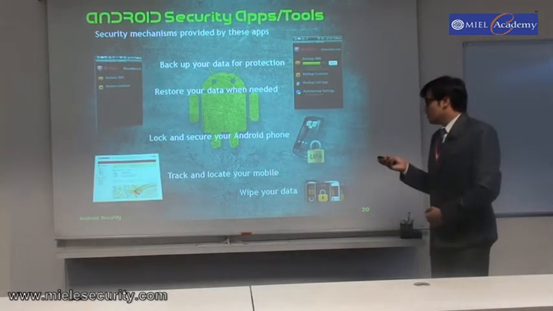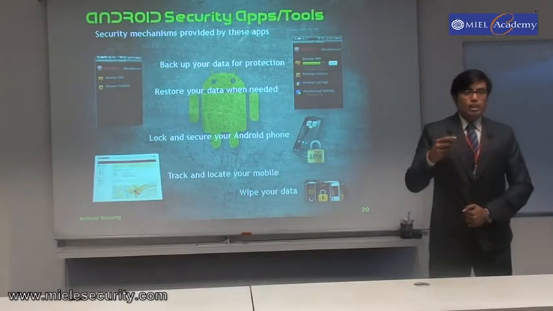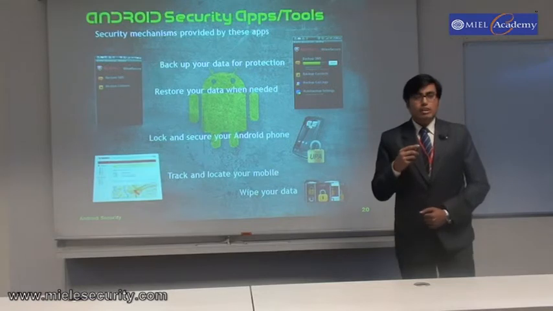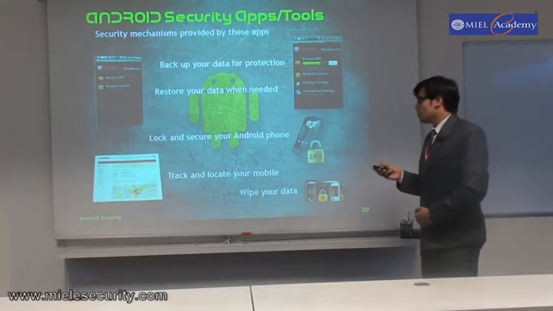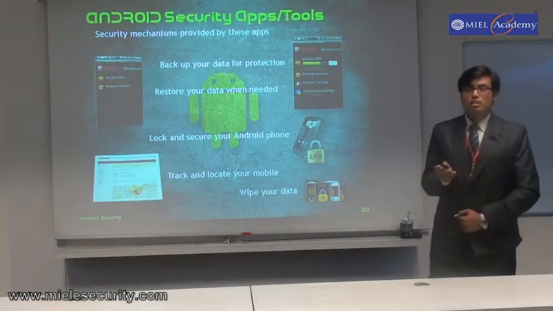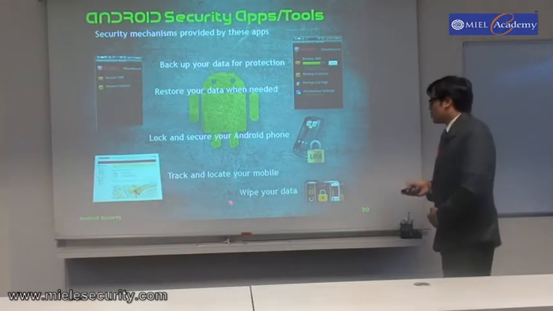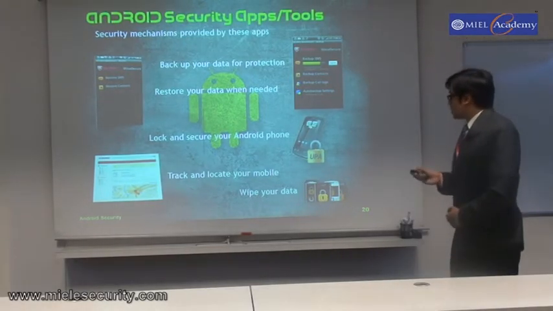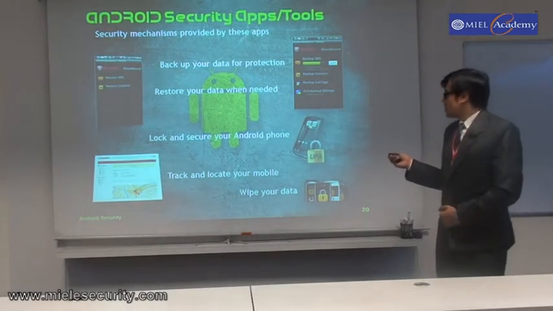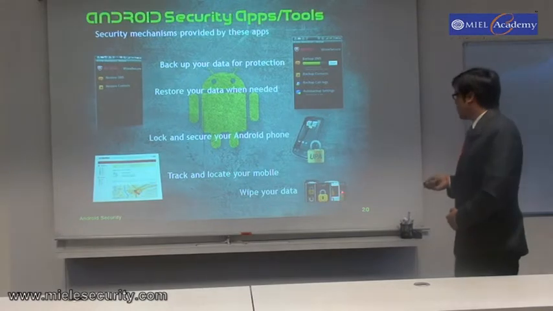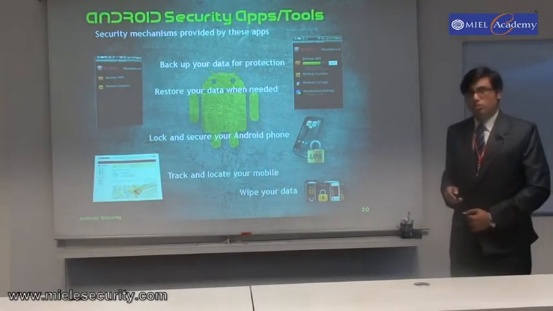You can also track and locate your mobile phone. That is, it supports real-time tracking. When the Android device is lost and the attacker changes the SIM card, without his knowledge the tracker gets activated and gives real-time stats as to where the device currently is. It also supports remote wiping of data. Consider your mobile device is lost, so you can tell those application providers, and from their server they can wipe out the entire phone so that your data is not used maliciously.